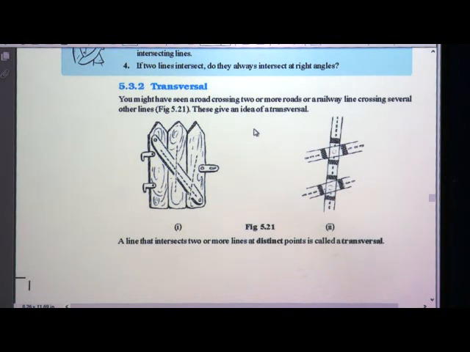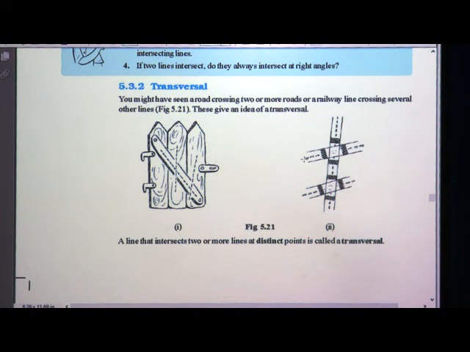These give an idea of a transversal. A line that intersects two or more lines at distinct points is called a transversal. See, these are all parallel, but this line is intersecting them, at some distance.